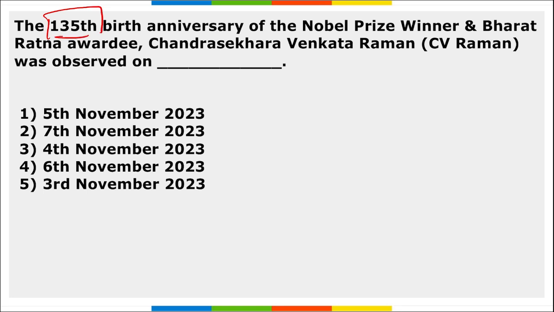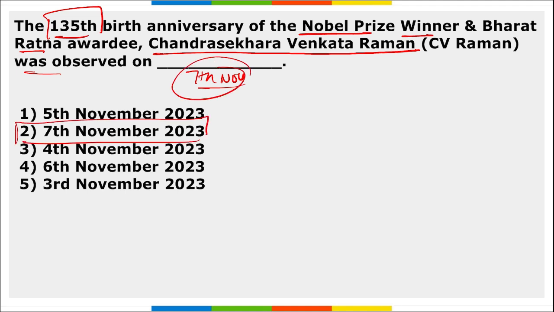Next, 135th birth anniversary of Nobel Prize winner and Bharat Ratna awardee Chandrasekhar Venkata Raman, CV Raman, was observed on 7th of November. Right, this was the 135th birth anniversary of Nobel Prize winner and Bharat Ratna CV Raman. Correct, he is known for the Raman effect. He got the Nobel Prize in physics in the year 1930. Right, and he discovered this Raman effect in 1928.